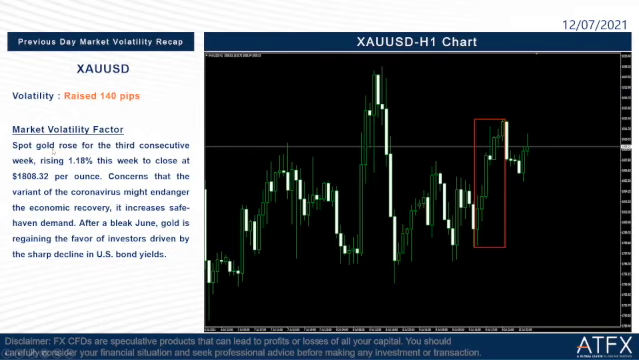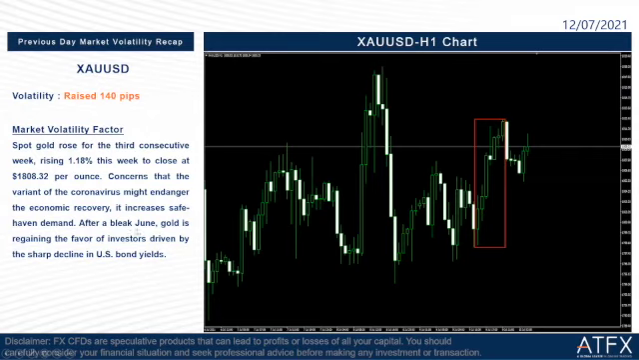Okay, so spot gold rose for the third consecutive week, rising 1.18% last week to close at 8.32 per ounce. Okay, so concerns that the variant of the coronavirus might endanger the economic recovery increases safe haven demand. Okay, so that's the issue that caused the surge of the gold price.